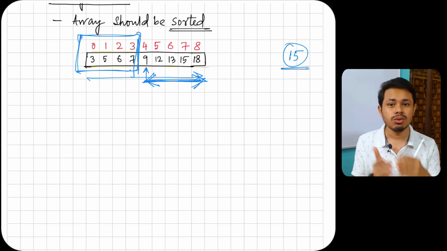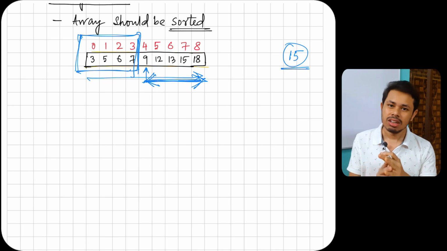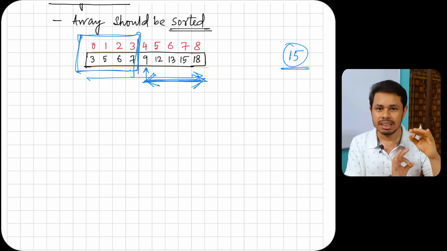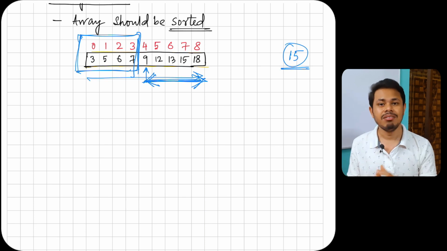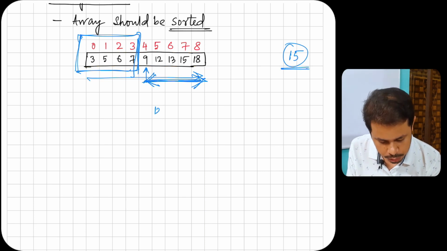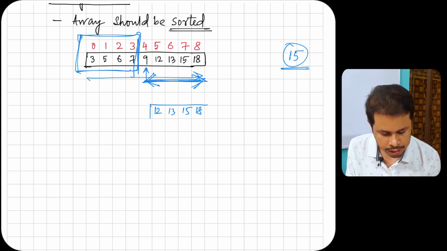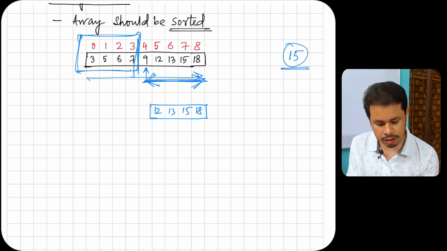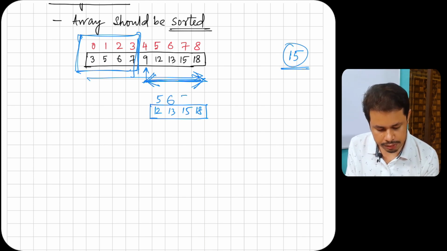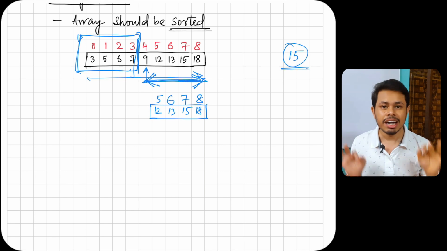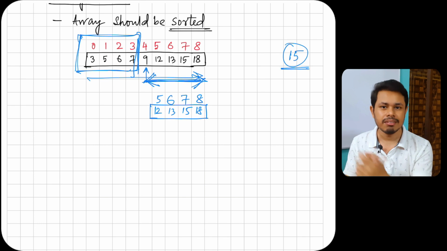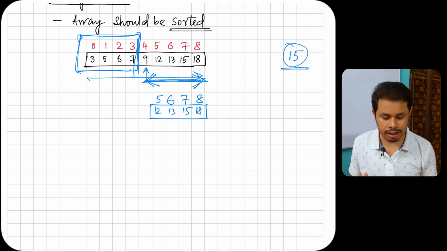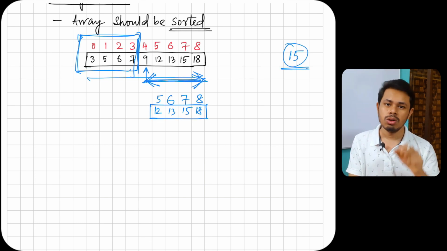Now, what are the elements we have to search for? 9 is already done. 9 is not equal to our required element, which is 15. So 9 is done, and all the left hand side elements are done. So what we actually have is 12, 13, 15 and 18, with indexes 5, 6, 7 and 8. So this is our new array. We don't care about the elements present on the left hand side or what the earlier middle element was. Now again we'll find the middle element.